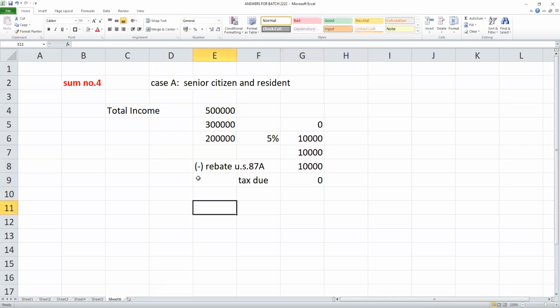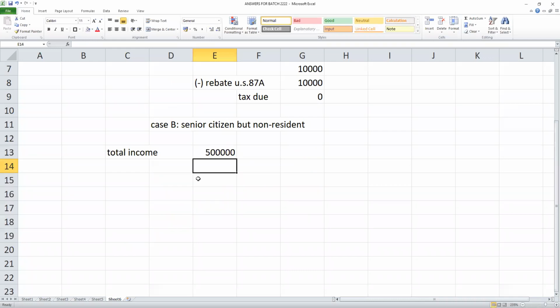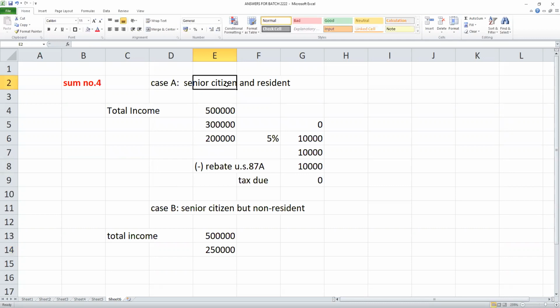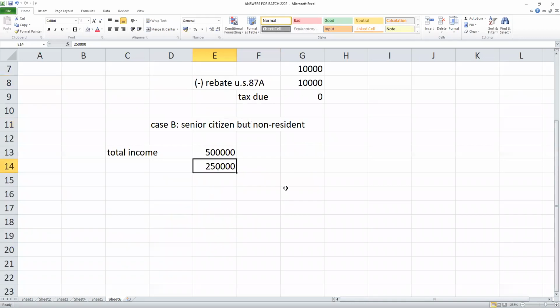Now case B. Understand the difference? He is a senior citizen and a non-resident. Total income 5 lakhs. What will be the basic exemption? 2,50,000. Even though a senior citizen, being a non-resident, the basic exemption will be only 2.5 lakhs.